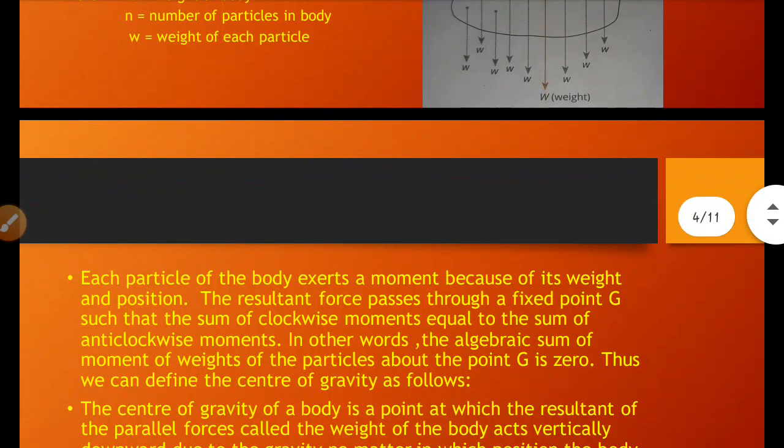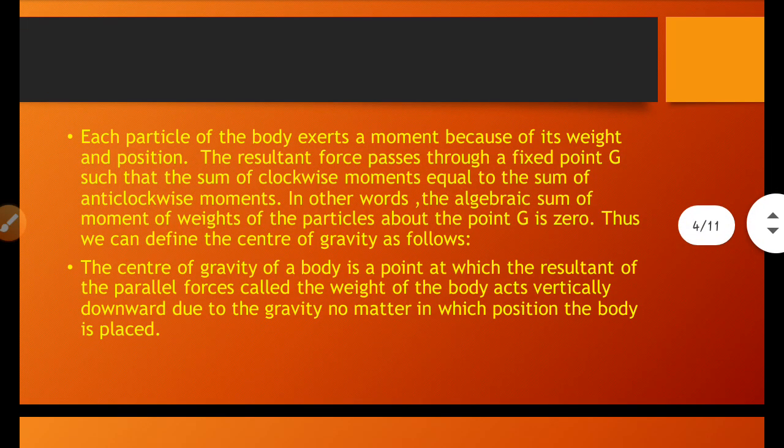Each particle of the body exerts a moment because of its weight and position.